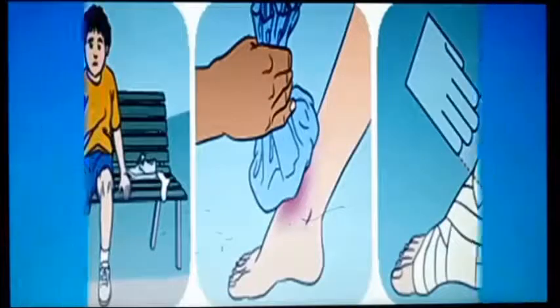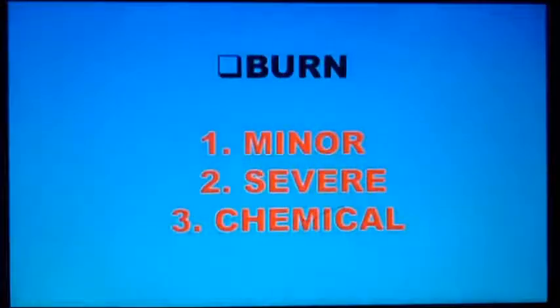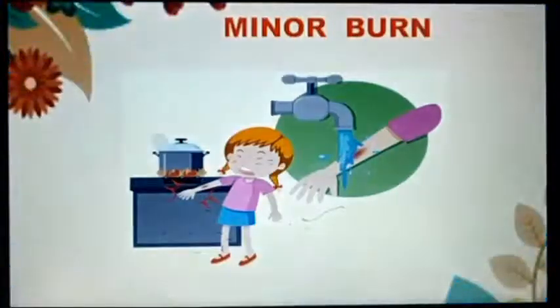The next topic is burn. In our chapter, we will learn about 3 types of burn: minor burn, severe burn, and chemical burn. Minor burn. Whenever there is a minor burn, you have to keep the burnt area under running cool water, as you can see in the picture.